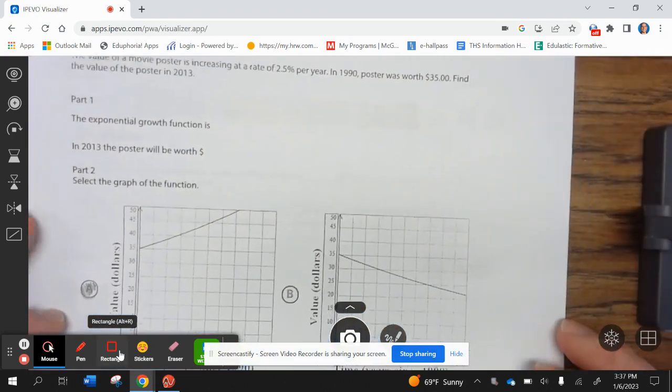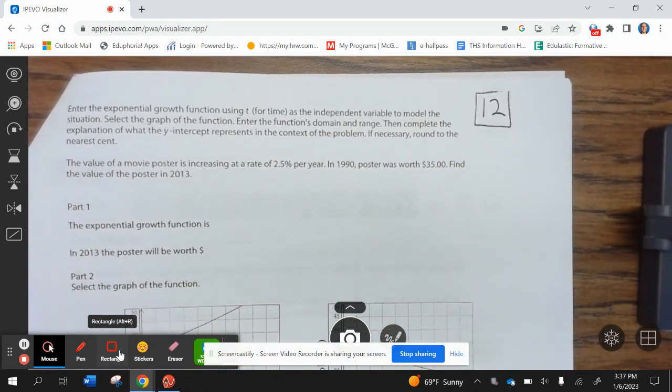All right, let's take a look at example 12. Enter the exponential growth function using t for time as the independent variable to model the situation. Select the graph of the function, enter the function's domain and range, then complete the explanation of what the y-intercept represents in the context of the problem. If necessary, round to the nearest cent. The value of the movie poster is increasing at a rate of 2.5% per year. In 1990, the poster was worth $35. Find the value of the poster in 2013.